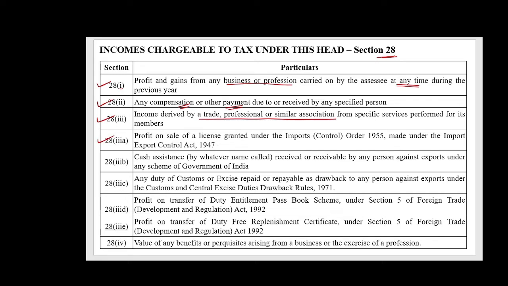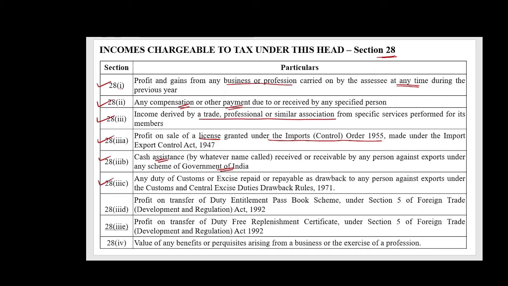Next is section 28 subsection 3A. Profit on sale of a license which is granted under the Imports Control Order 1955 made under the Import Export Control Act of 1947 is taxed under the head profits and gains of business or profession, and it is taxed under section 28. Then, as per section 28 subsection 3B, any cash assistance received or receivable by any person against exports under any scheme of Government of India is also taxable under section 28.